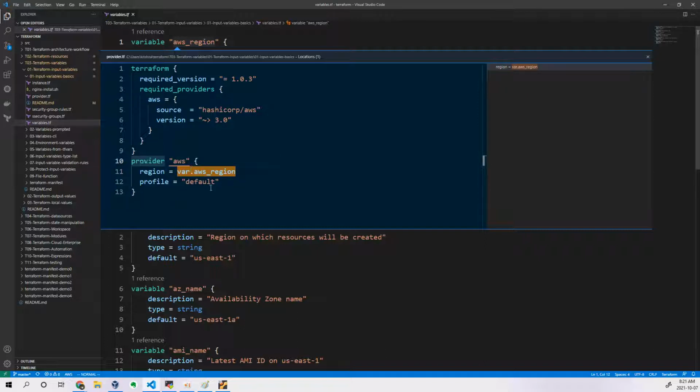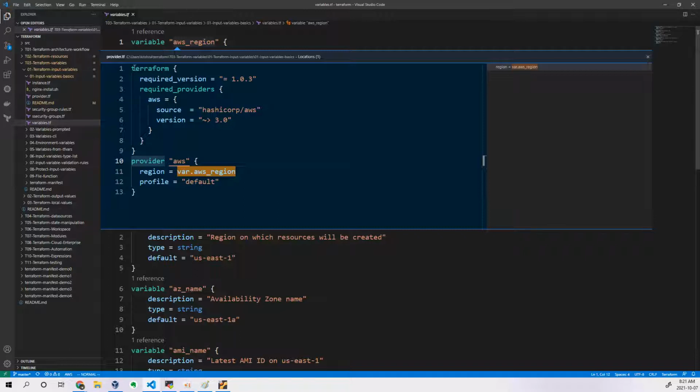Instead of hard coding the value, tomorrow if I want to launch this particular resource on a different region, no need to open this particular provider.tf file. You can directly open the variables.tf file and just replace the value wherever you want to launch this particular resource on the region. Okay, so simple it is.